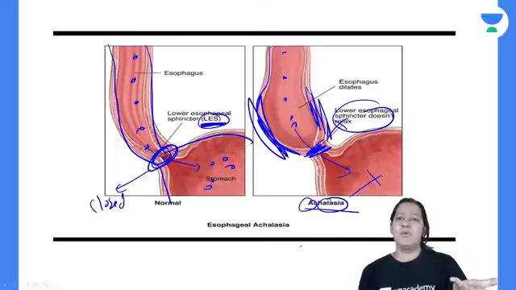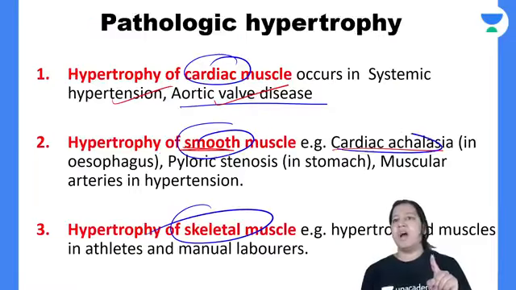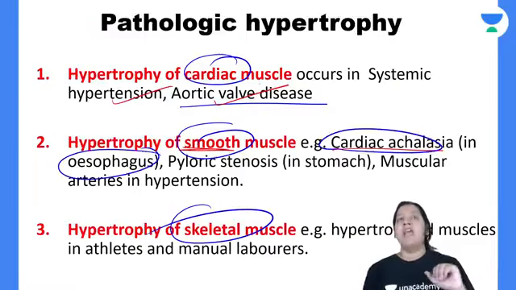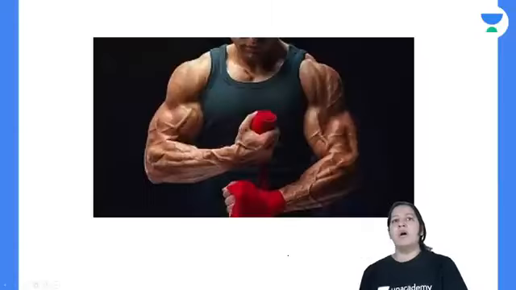So that is a stress. So this is known as achalasia. So in achalasia, the esophagus is doing hypertrophy. In aortic wall disease, the left ventricle is doing hypertrophy. And skeletal muscles, you can say these are the laborers, the person who is doing a gym.